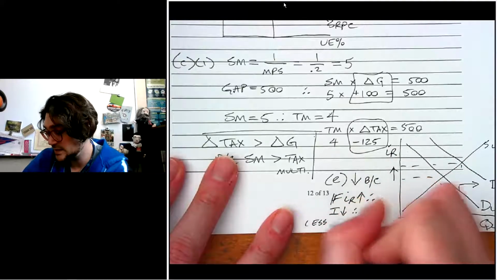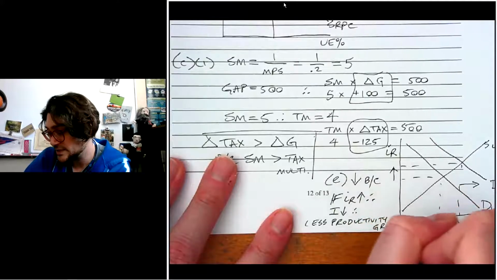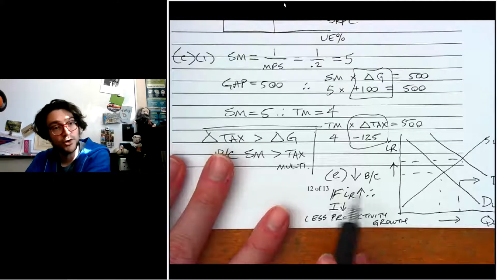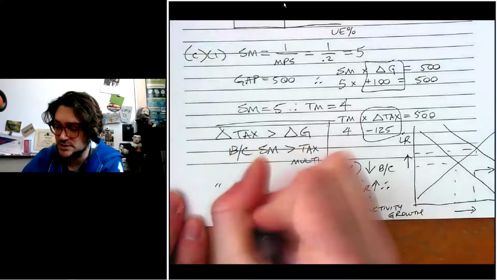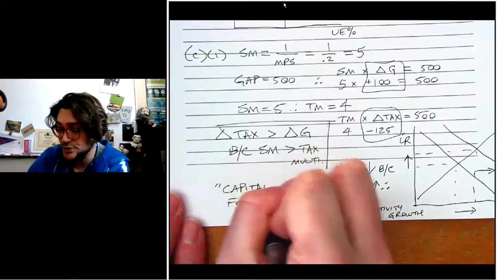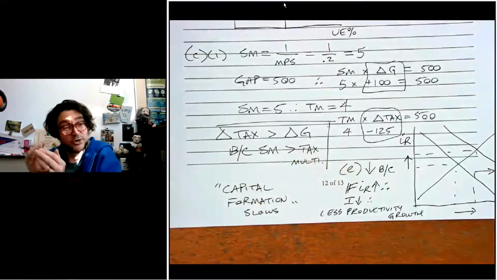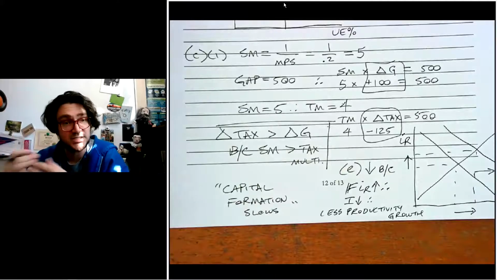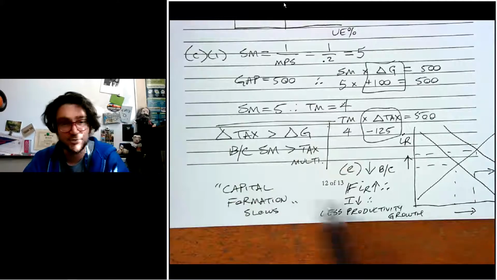therefore less productivity growth, right? So you kind of have to make some kind of connection between the investment spending and that long run economic growth rate. And you can do it by saying capital, there's another phrase that sometimes students use that I think is very quick and easy. You can say capital formation slows, right? And if capital formation is slowing down, literally we're not forming as much new machinery, tools, factories, which is what capital is, then that's going to slow down our growth rate. So you can use that as your explanation as well.